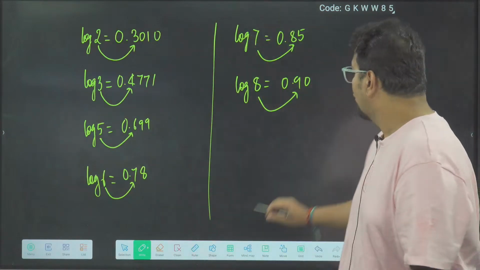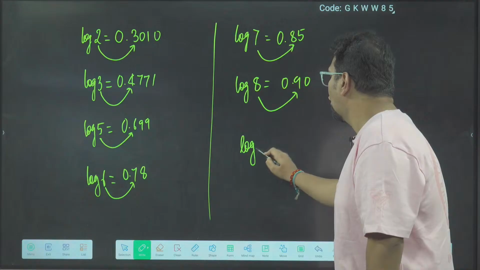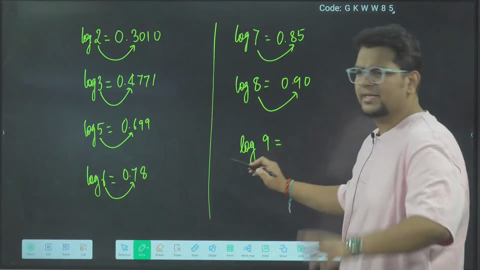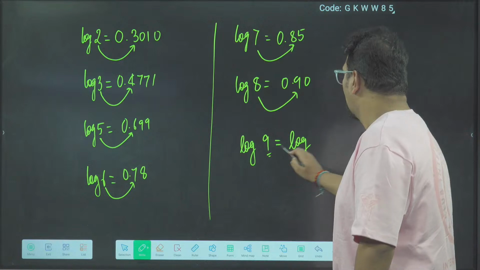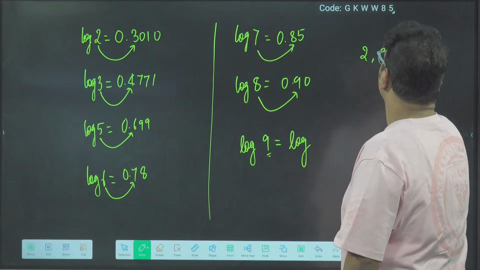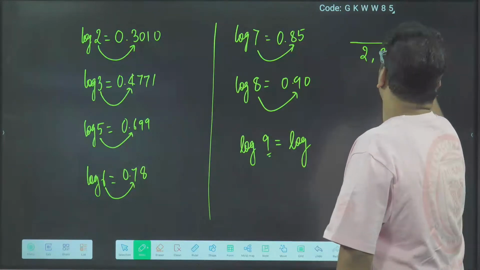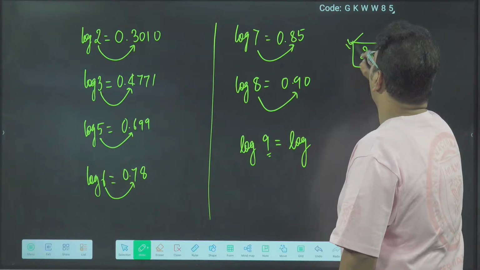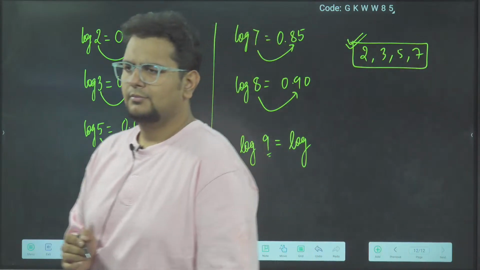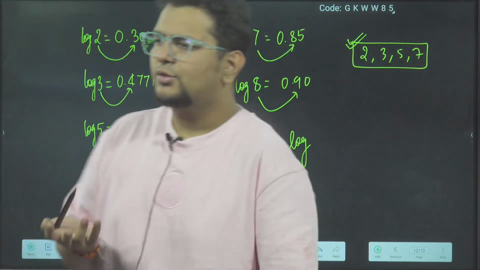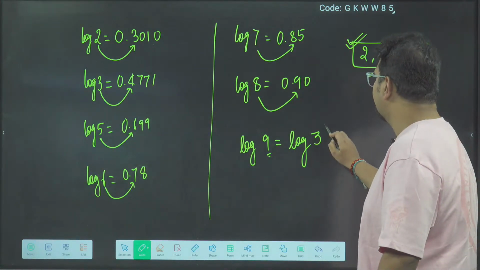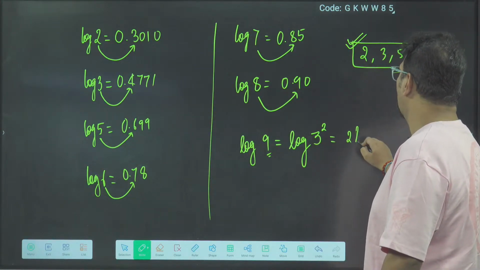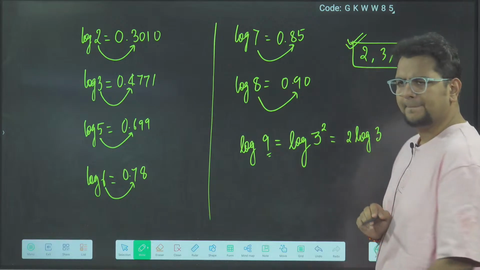Now, once slowly. How to find log 9? Someone is asking, so I will solve log 9 one more time. What have I mugged up? I have mugged up the log values of 2, 3, 5 and 7. Using that, log 9 will be log 3 square, so 2 log 3 will come.